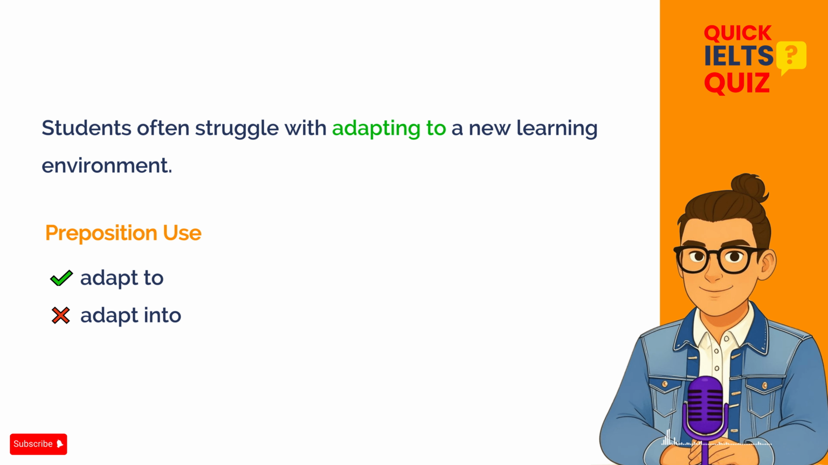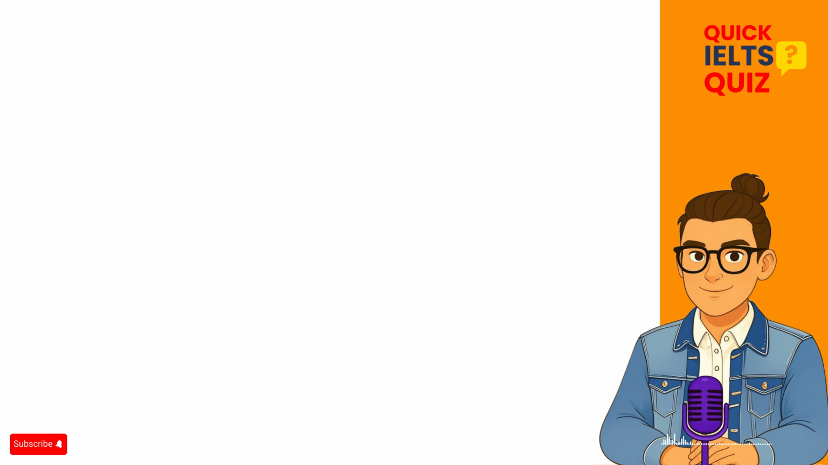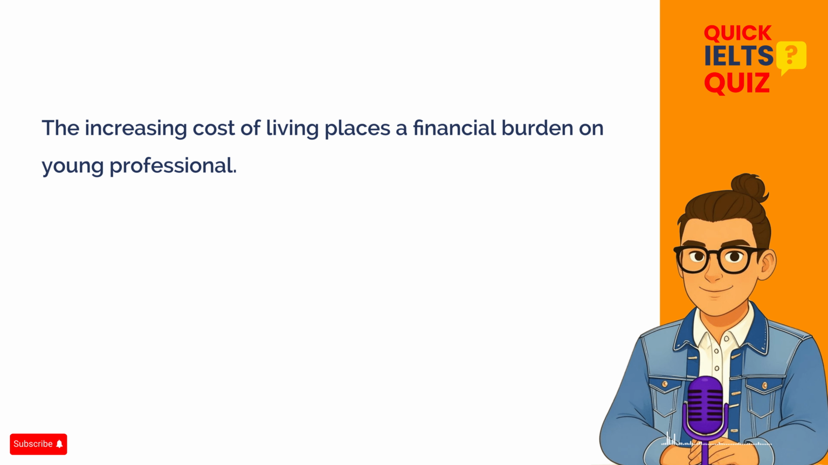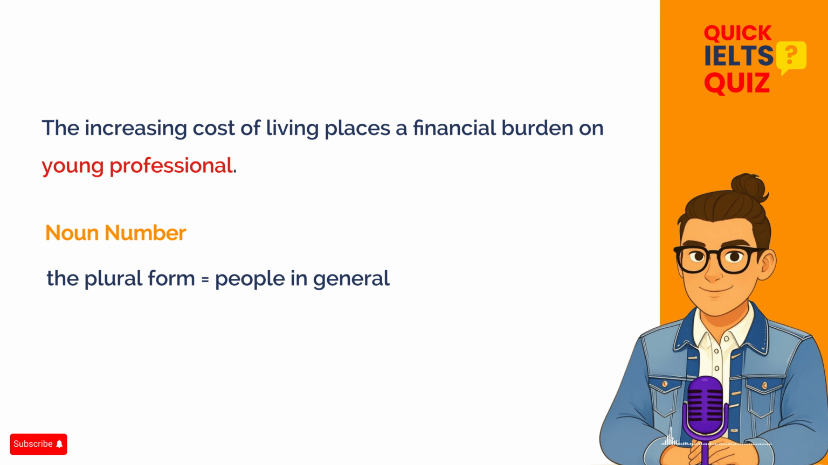Let's move on to the next sentence. Take your time and read it carefully. In this sentence, there is one main error related to noun number. The phrase "young professional" refers to people in general, not just one person. However, the noun is written in the singular form, which makes the sentence inaccurate.